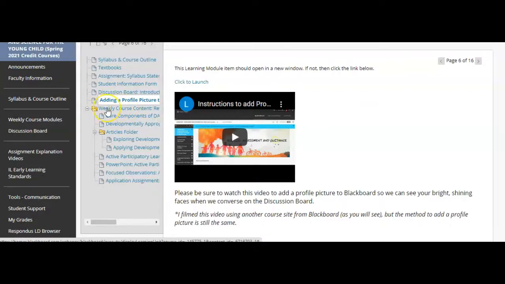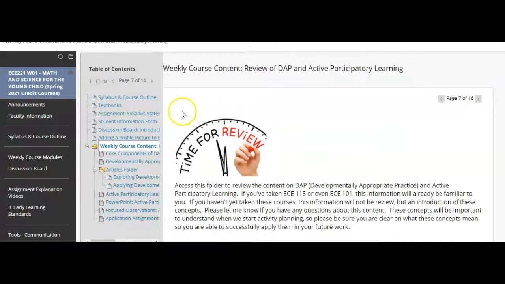This folder here is the weekly course content for this week. In addition to completing all of those orientation assignments and getting us started and on the way, there's also some content that you will need to go through. This week we're going to just be reviewing the concepts of developmentally appropriate practice and active participatory learning. If you've taken ECE 115 or even ECE 101, these concepts will be something that you are familiar with. If this is the first time that you're hearing of these terms, then this information will be an introductory lesson for you. So make sure that you go through all of these different things here that will help you to understand and review those concepts.